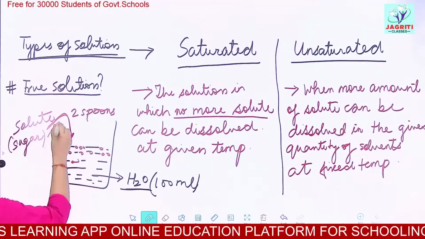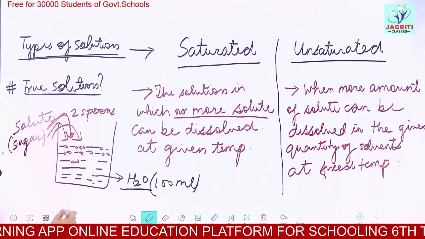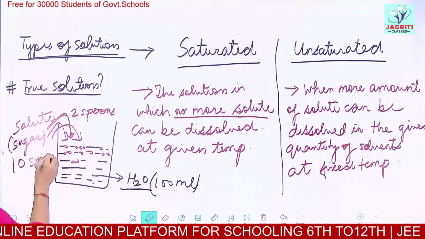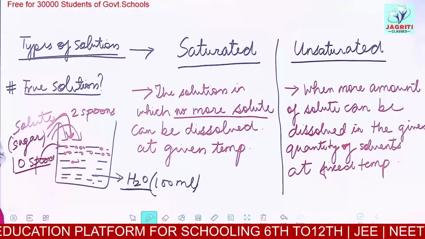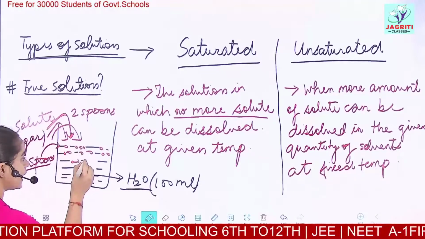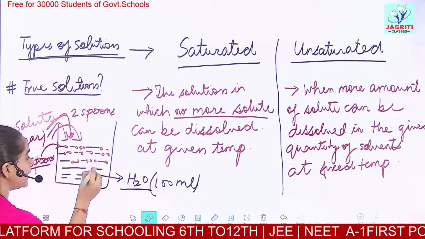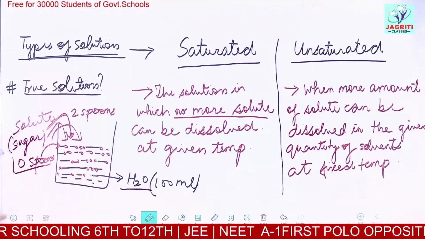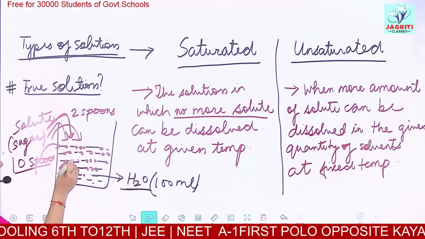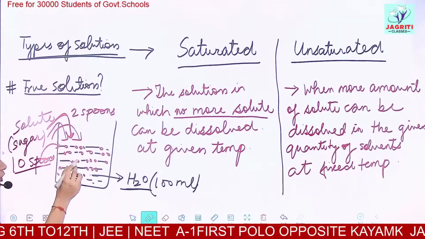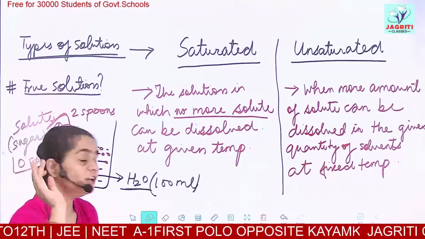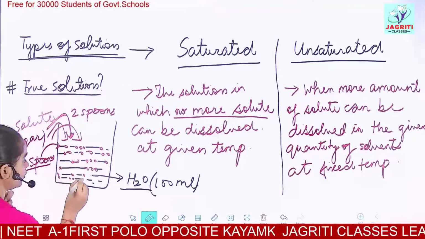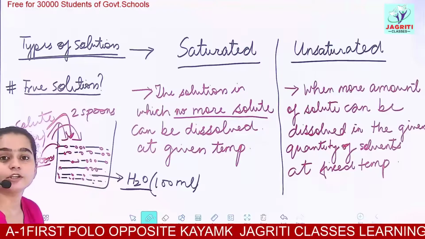But if I keep on adding more sugar, let's suppose I have added 10 spoons, and these 10 spoons of sugar are dissolved because they have occupied all the vacant spaces present between the water molecules. The sugar occupies all the intermolecular spaces between water molecules.